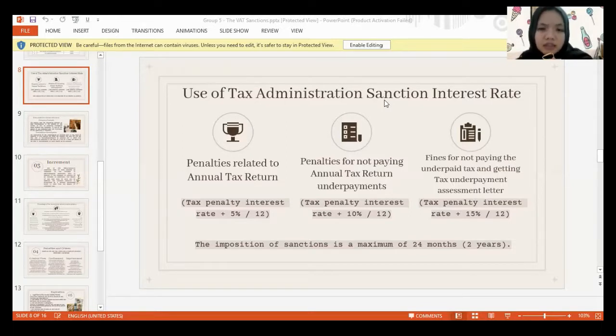And then there are penalties for not paying annual tax return underpayments. To calculate it, we need to calculate tax penalty interest rate plus 10% divided by 12. And fines for not paying the underpaid tax and getting tax underpayment assessment letter, we need to calculate tax penalty interest rate plus 15% divided by 12. The imposition of sanction is a maximum of 24 months or 2 years.